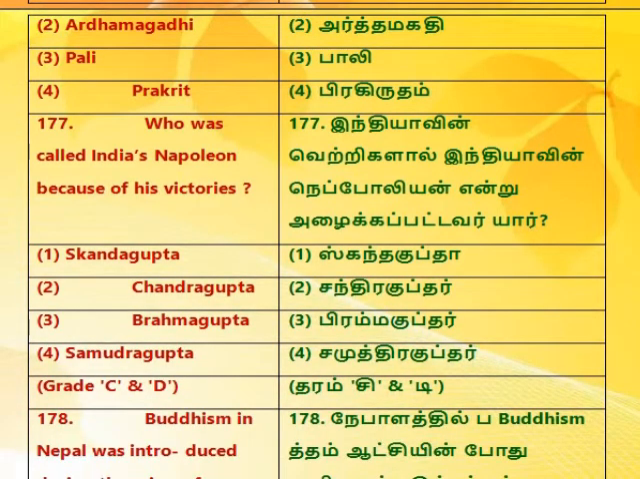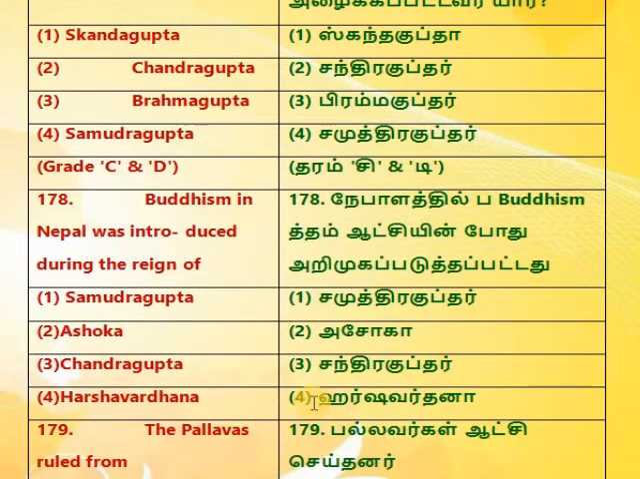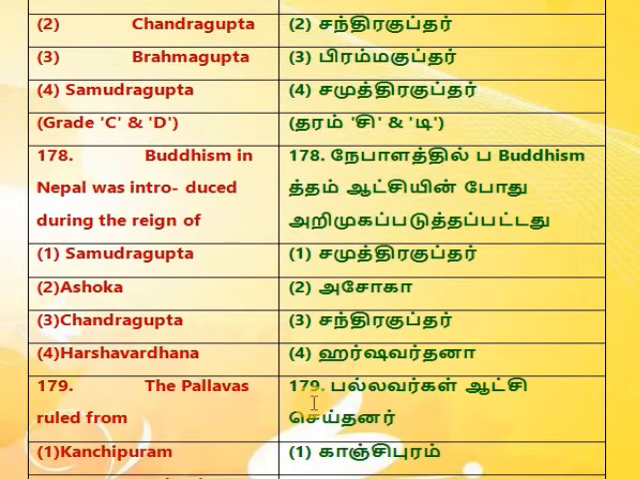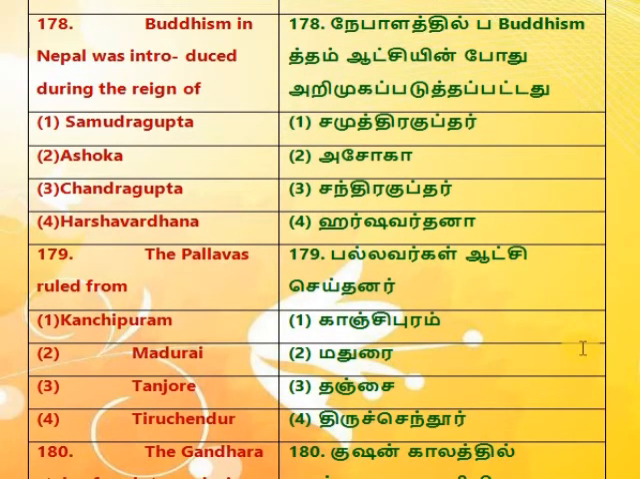177. Who was called India's Napoleon because of his victories? 1. Skandagupta. 2. Chandragupta. 3. Brahmagupta. 4. Samudragupta. 178. Buddhism in Nepal was introduced during the reign of 1. Samudragupta. 2. Ashoka. 3. Chandragupta. 4. Harshavardhana.